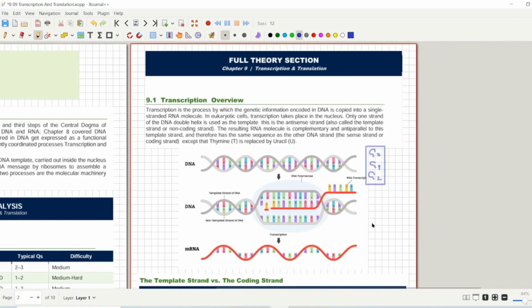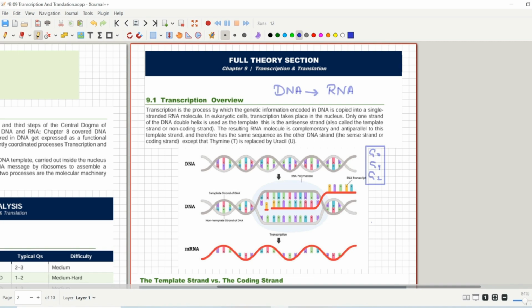So the first topic is transcription. Transcription is the synthesis of RNA from DNA. You can say that the conversion of DNA into RNA is called transcription. This is the step that you have to keep in mind. Next, it is the first step of gene expression. It is not the first step of the central dogma, but the first step of gene expression.